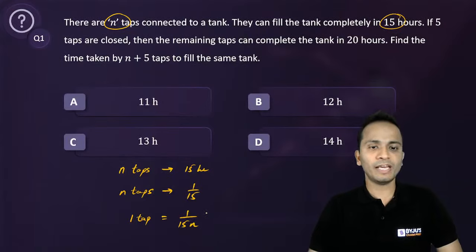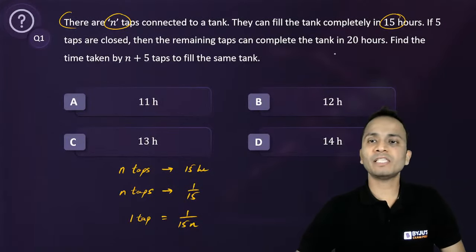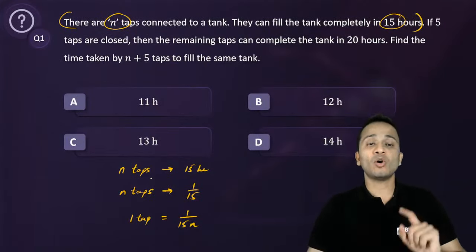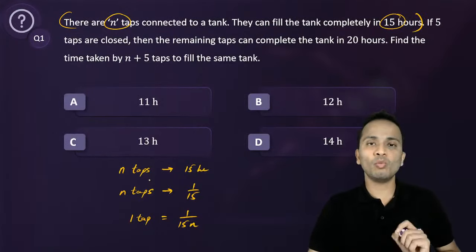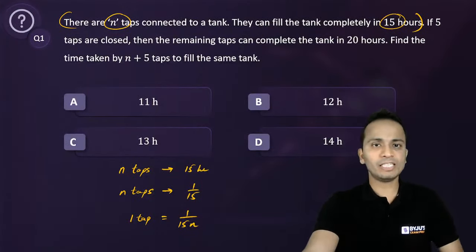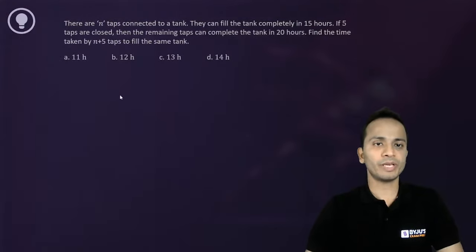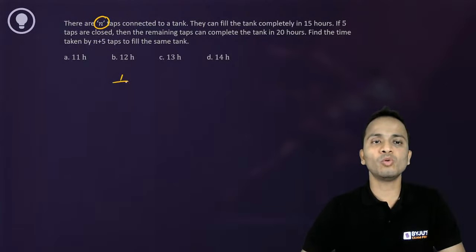All right, fine. So as far as the first statement is concerned, for one tap, 1 hour work will be equal to 1 upon 15n. Now let's make an equation out of it.